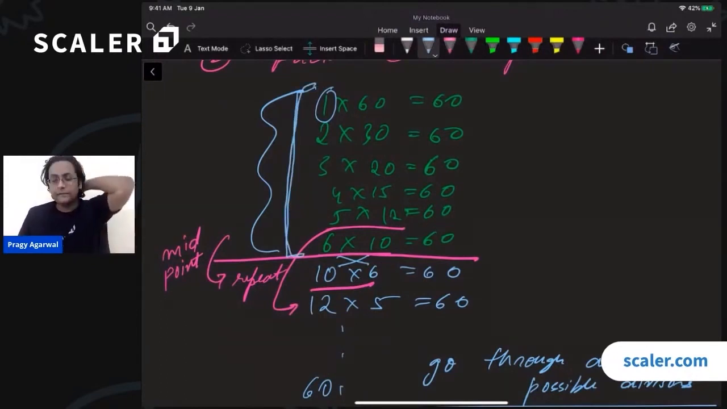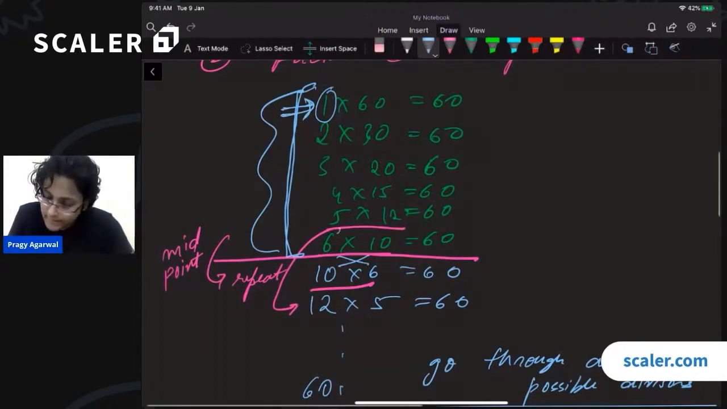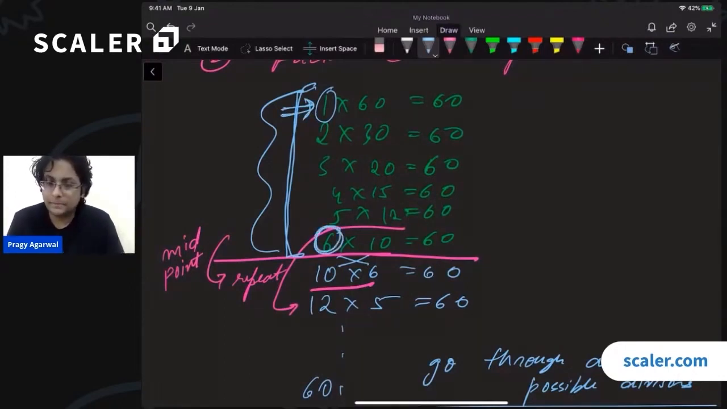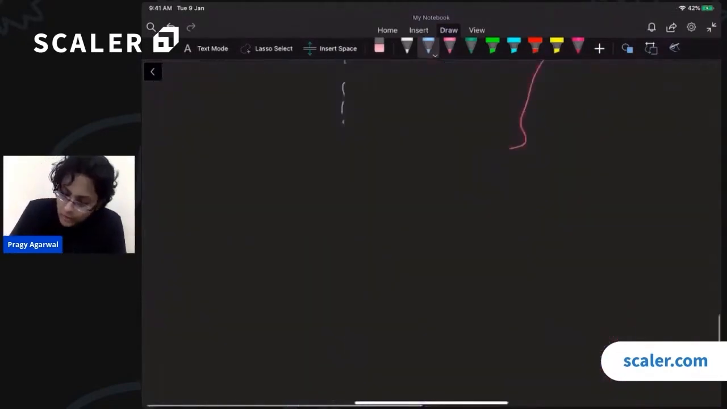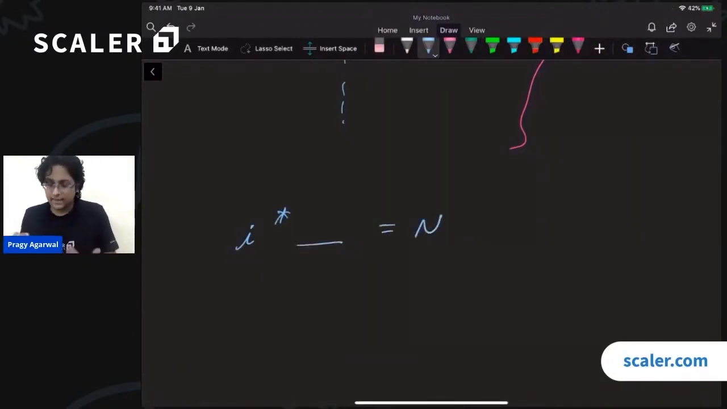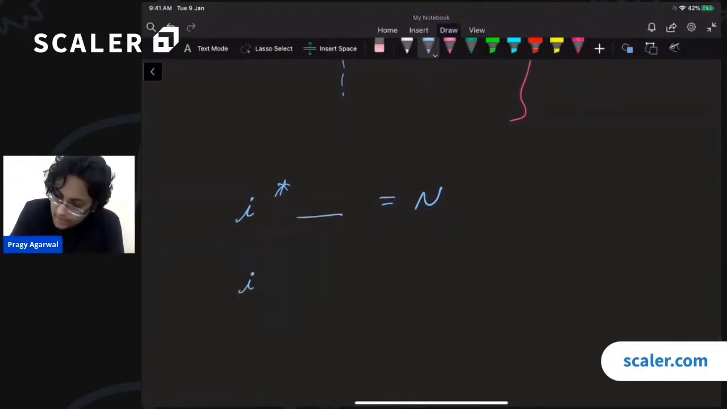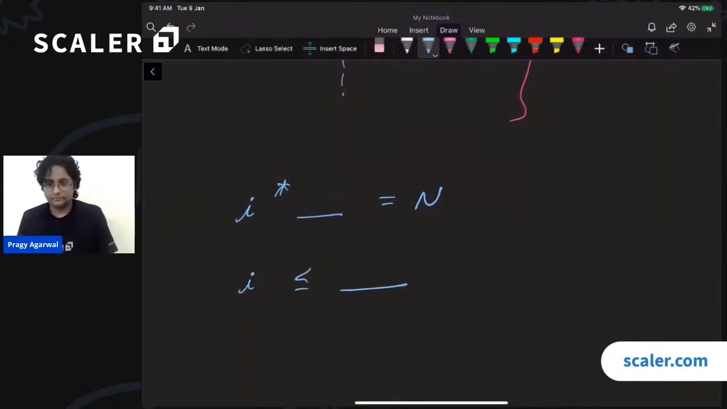All right. So if we are considering this half, then we have to go from 1 all the way till what number? How do we find what this number is? So basically, we are looking for a number i such that i times something else, first of all, should be equal to n, because they are factors. So i times something should be equal to n. Secondly, I am looking for a number such that i is less than or equal to this something.